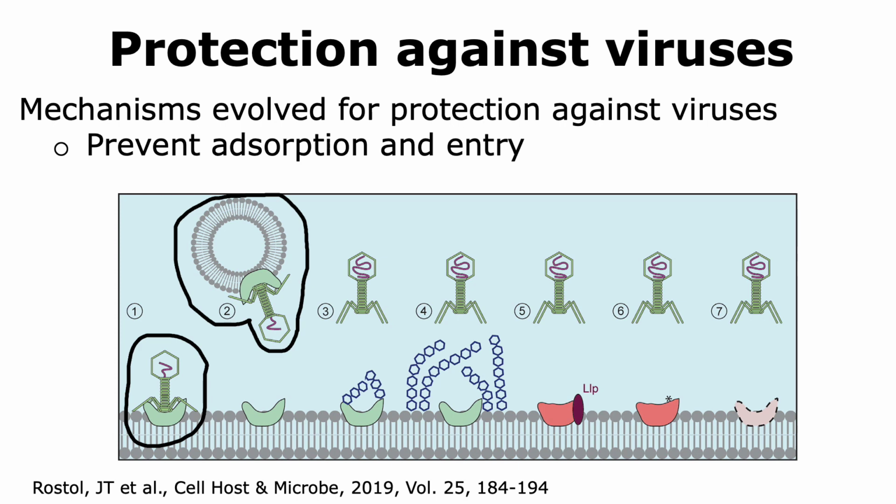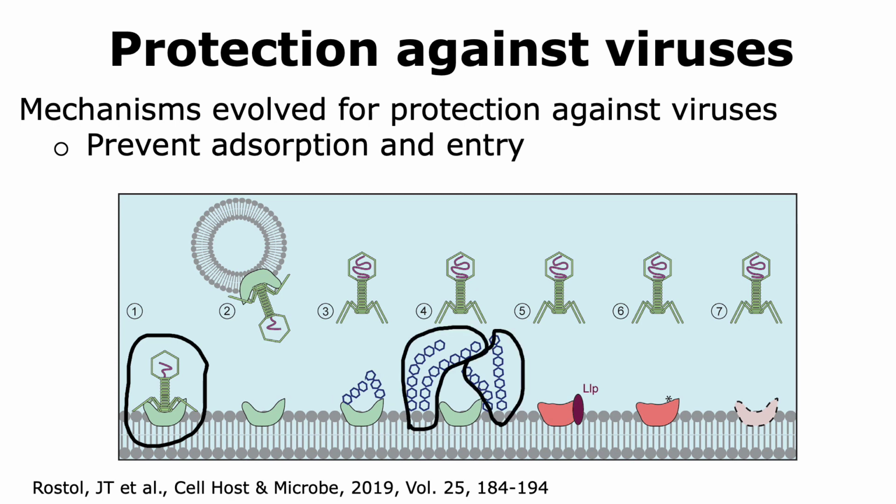Another way that the adsorption of the virus can be prevented is by having certain post-translational modifications on that receptor that the viruses use to enter into the cell. Another way prokaryotes are able to prevent viral adsorption and entry is by blocking the binding between the virus and the receptor.